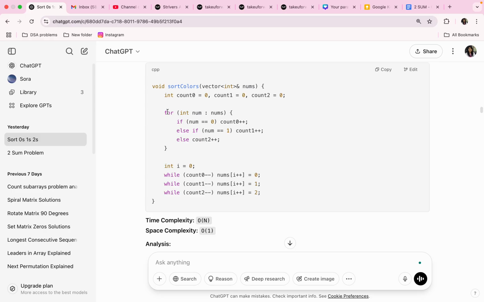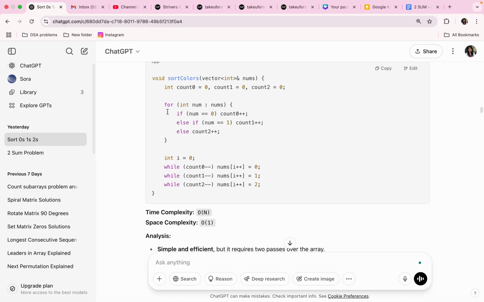Return type will be void, function name will be sortColors, input argument is vector<int>& nums. int count0 = 0, count1 = 0, count2 = 0. Three count variables initialized. For loop: for int num in nums, if num equal to 0, count0++, else if num equal to 1, count1++, else count2++.